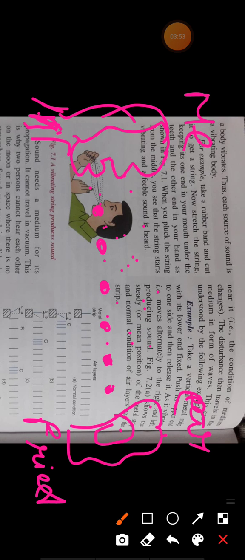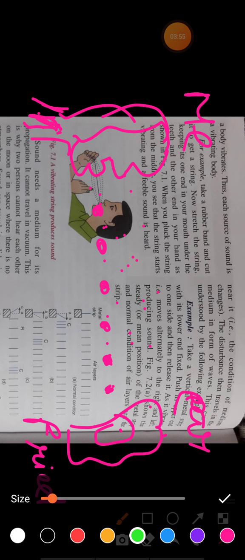When the sound wave propagates, it will first strike the first air molecule. The first air molecule will strike the second air molecule, the second air molecule will hit the third molecule, and so on. In this way, the sound wave propagates. And when the first particle hits the second particle, it comes back to its original position. This property is called elasticity.